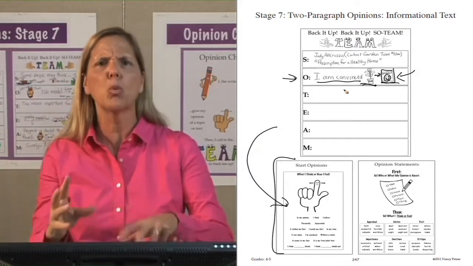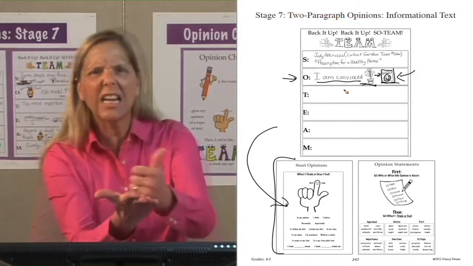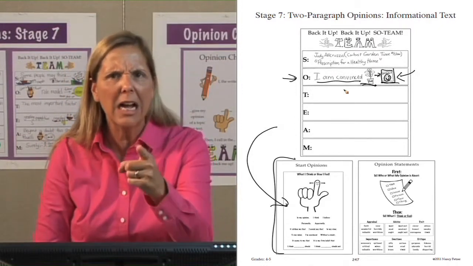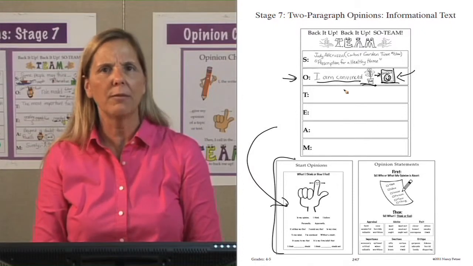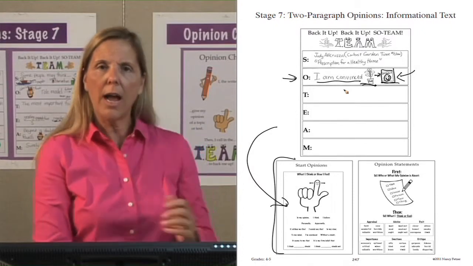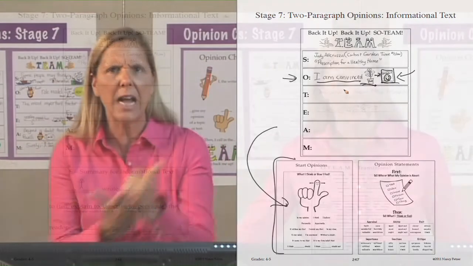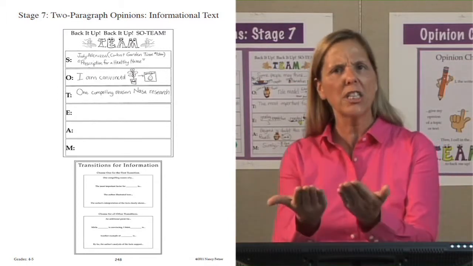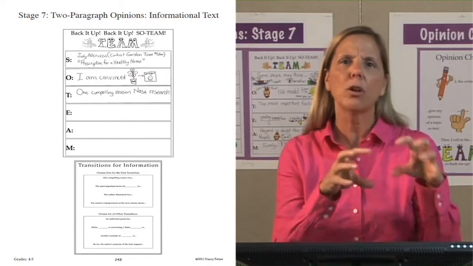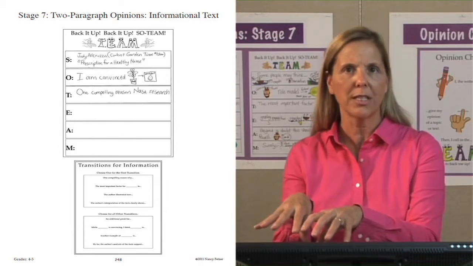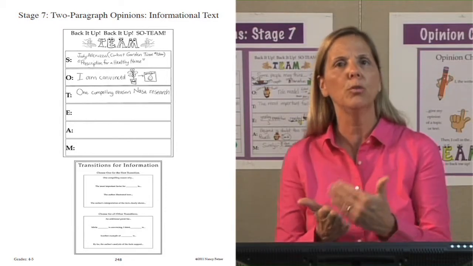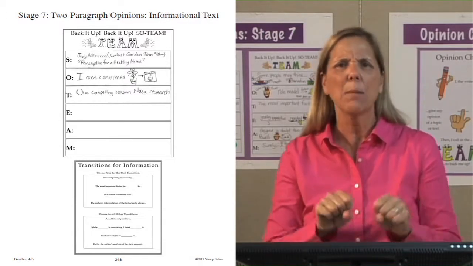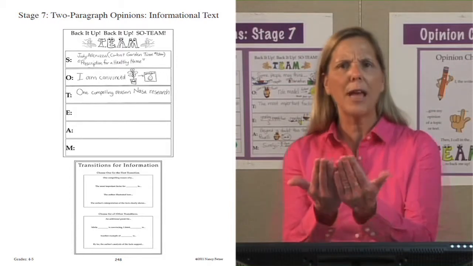I'm convinced that plants will transform this environment. Back it up, back it up, back up your opinion. You need to give us evidence to back up that plants can transform an environment. Oh, okay. Well, I need to call in the team to back me up. Let's turn to page 248 to back up our opinion. With our team, you need to go into the text and read your evidence. Then you can form your transition and your evidence at the same time. We read how NASA proved through their research how plants were able to pull bad gases and make a workplace into a healthy environment. We read that part of our article.